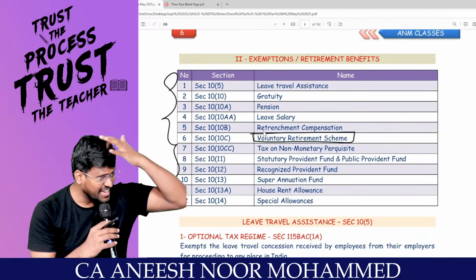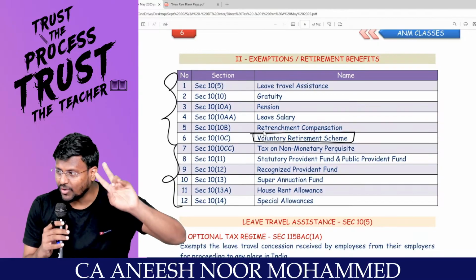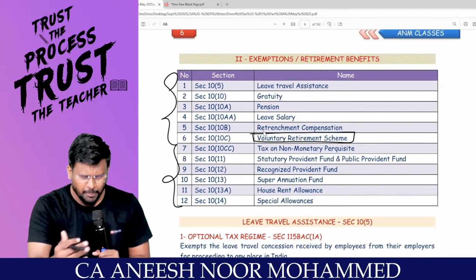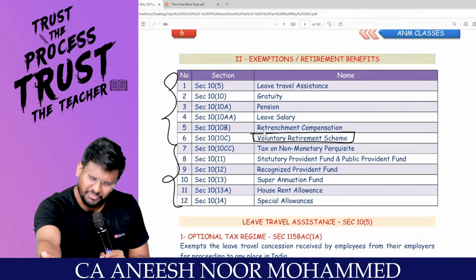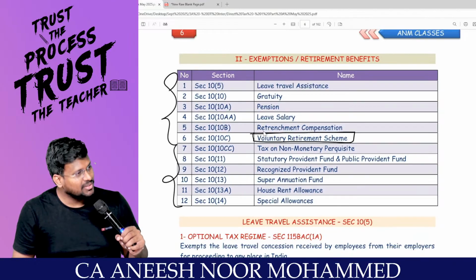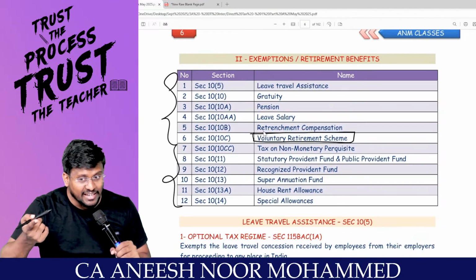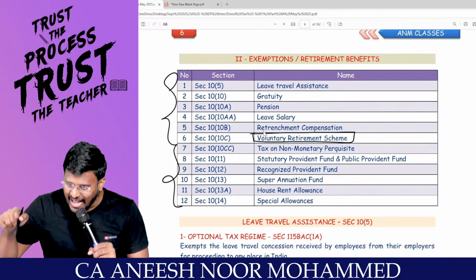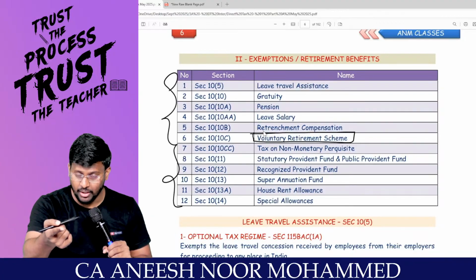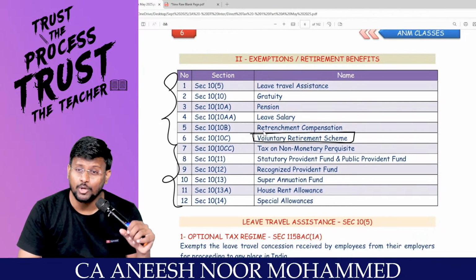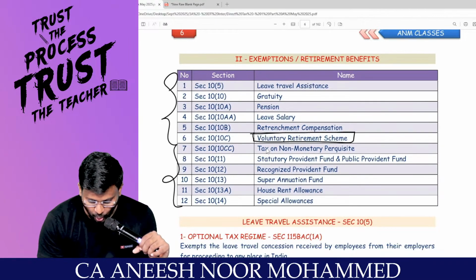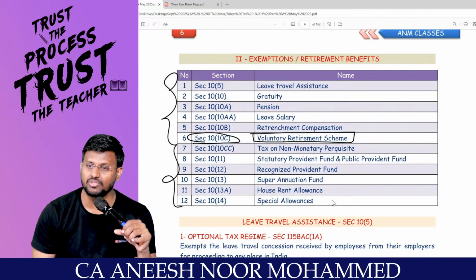So that guy is saying that I'm going to retire, I'm going to take VRS, voluntary retirement scheme. As an employer, I'm very happy and I'm saying please keep this 5 lakh, please leave. Then only I can appoint youth. So that 5 lakh is an expense for me, whereas that 5 lakh is an income for the employee. Is he liable to pay tax for that 5 lakh? Yes, sir. But the Income Tax Act says don't pay tax. You can claim exemption under section 10(10C).